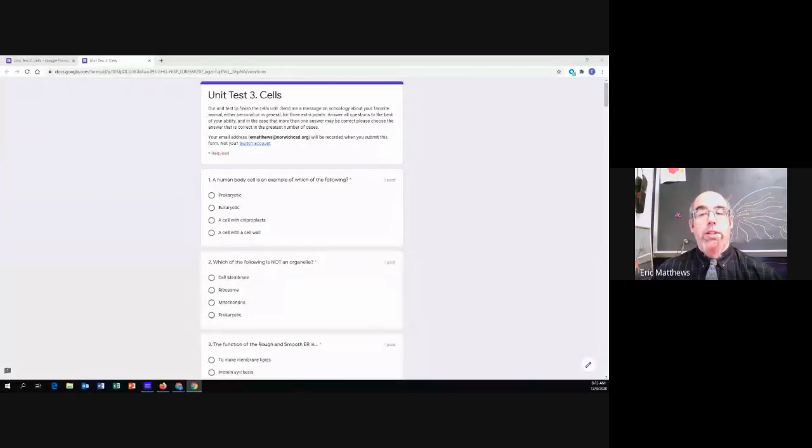So as always, the directions. Our unit test to finish the cells unit. Send me a message on Schoology about your favorite animal, either personal or general, for 3 extra points. Answer all questions to the best of your ability. And in the case that more than one answer may be correct, please choose the answer that is correct in the greatest number of cases.